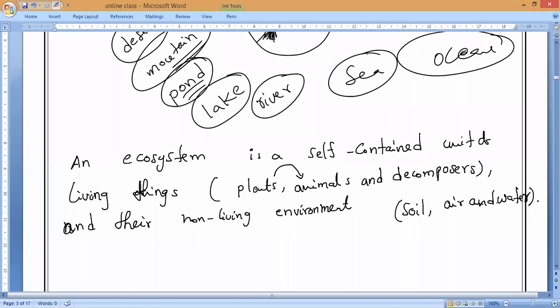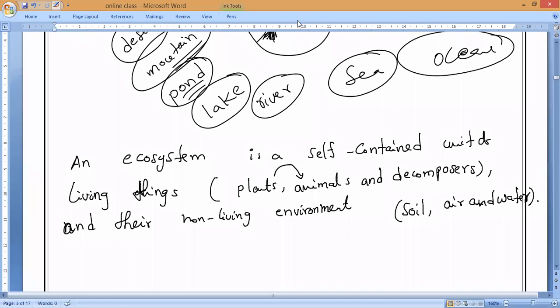Now you see, an ecosystem needs only the input of sunlight energy. Why, guys? For its functioning. The full ecosystem depends on sunlight. Why, guys? Anybody? Please respond. Because the primary producers are dependent on sunlight.